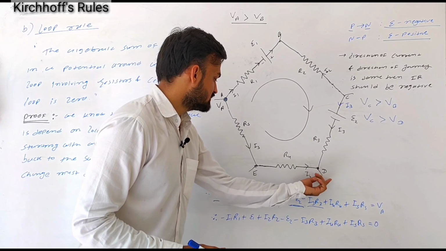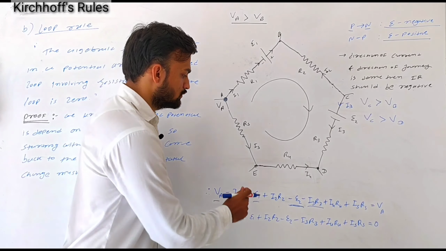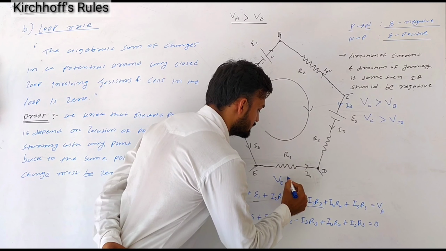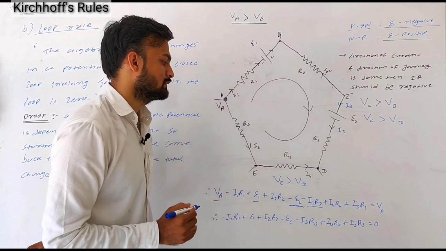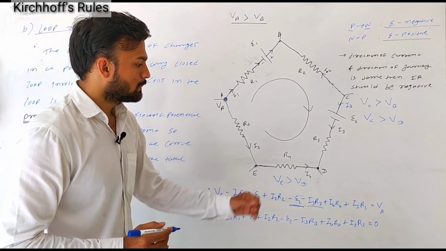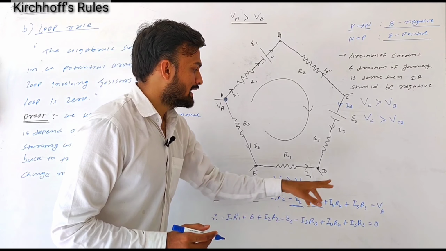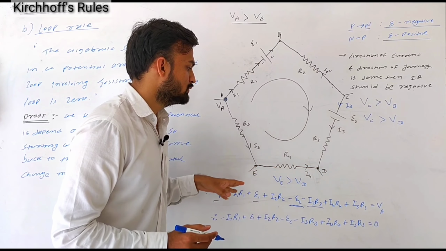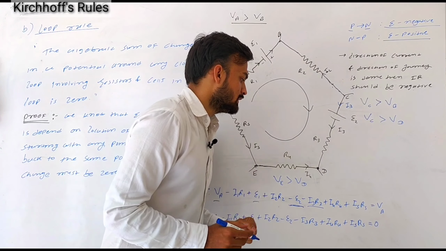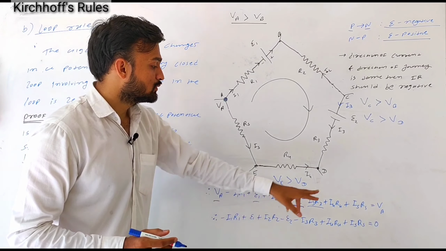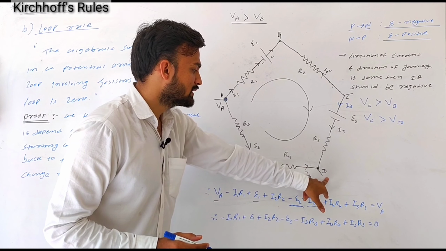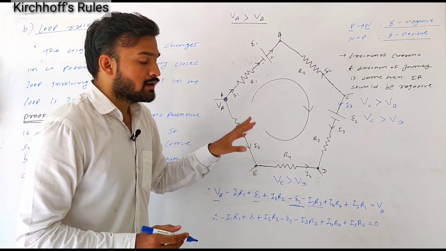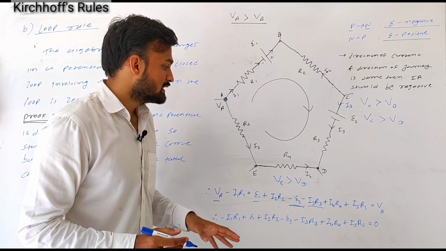Okay, next branch is from D to E. Here current flows from E to D, so we can say potential at E is greater than potential at D. Because our direction of journey is clockwise, we are moving from D to E, but the direction of current is from E to D. So potential at E is higher than potential at D, and in moving from D to E, potential energy is gained by the charges.